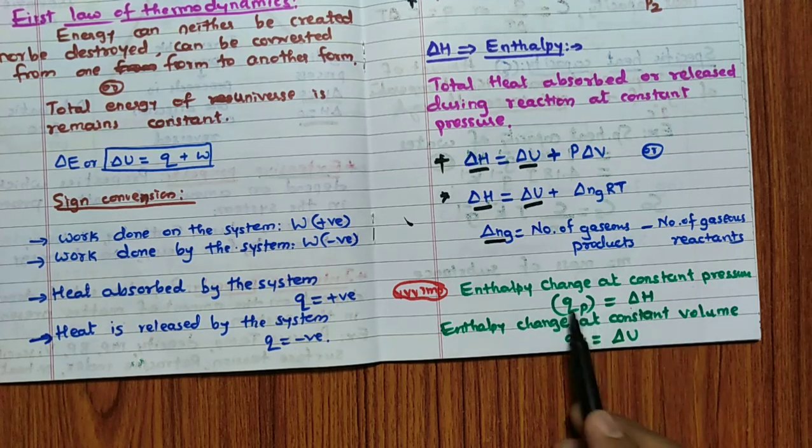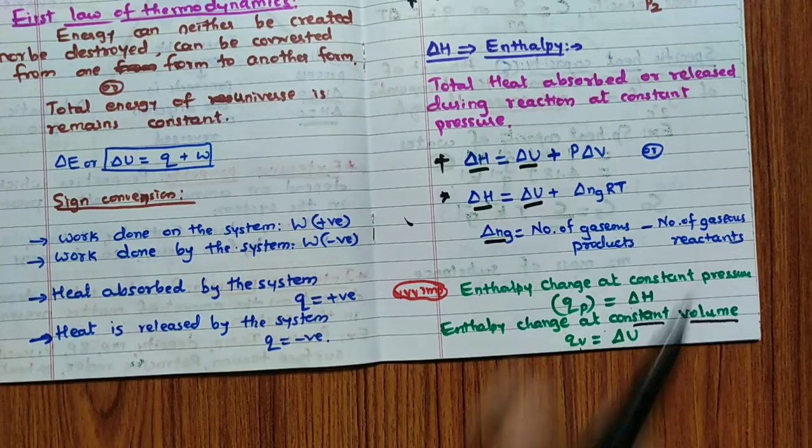Remember, Qp we call it as. Enthalpy change at constant volume, for NEET exam also important, Qv is equal to delta U. Which means enthalpy change is always enthalpy change at constant pressure. Enthalpy change at constant volume is also called as change in internal energy. That is delta U. Remember this point.